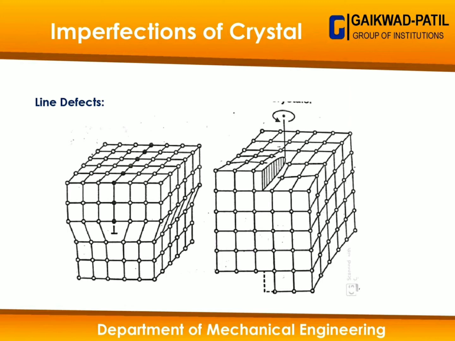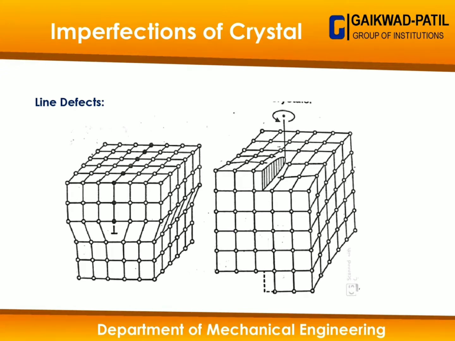In edge dislocation, an extra edge gets inserted into the edges of a particular space lattice, which causes imperfections in the crystal structure. In screw dislocation, two layers of the space lattice move opposite to each other and form a screw-like dislocation.